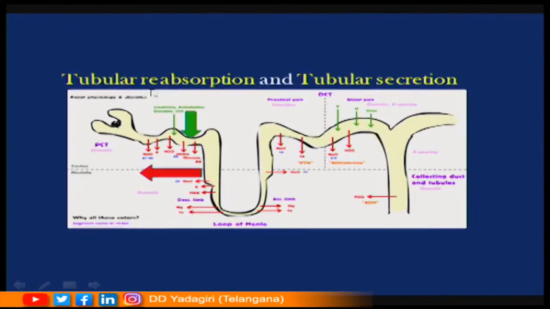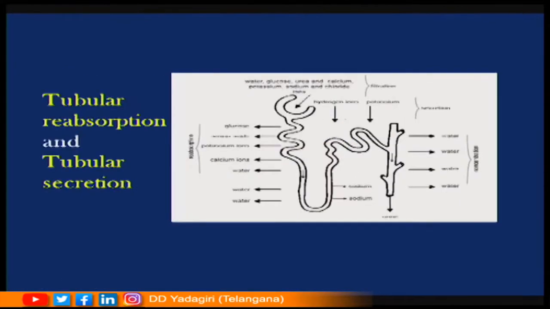By these two processes, tubular reabsorption and tubular secretion, the water, the glucose and the amino acids are reabsorbed efficiently into the body. And a very important note here: in the distal convoluted tubule, by the influence of a hormone called antidiuretic hormone or vasopressin, the absorption of water is efficiently done.